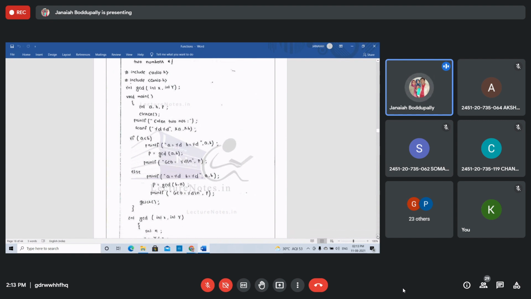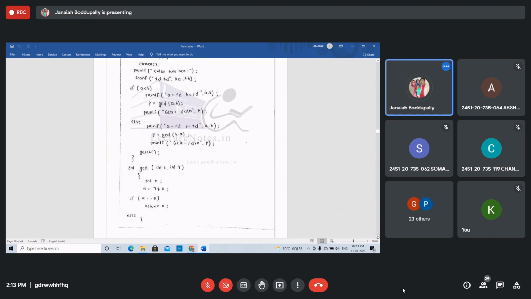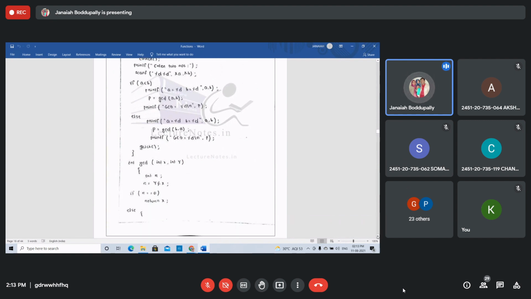How to define the GCD function here, outside the main function? GCD int x, int y, int r equal to y percent x. Divide and take the remainder. Again divide by that remainder. R equal to y percent x, remainder. If r equal to 0, then return x. R equal to 0, then x is the GCD. Repeat the process. Else